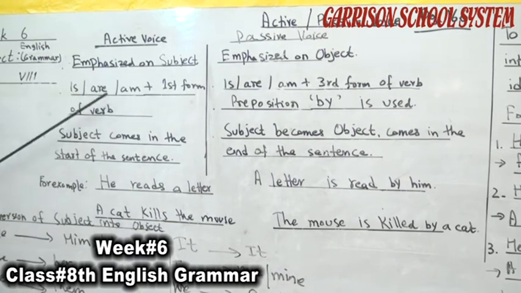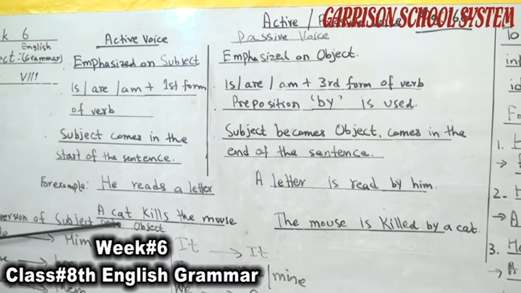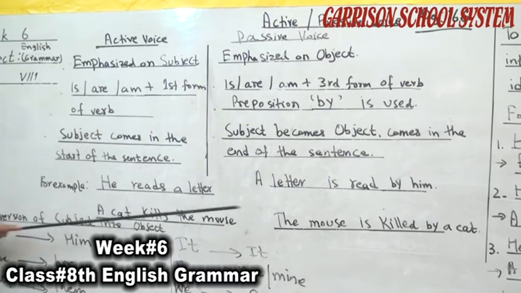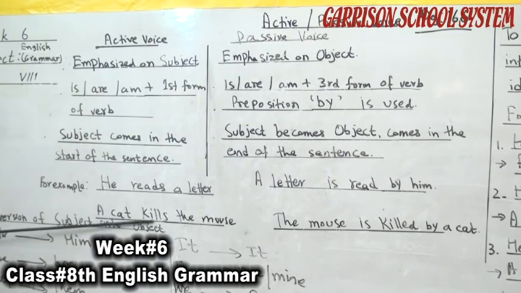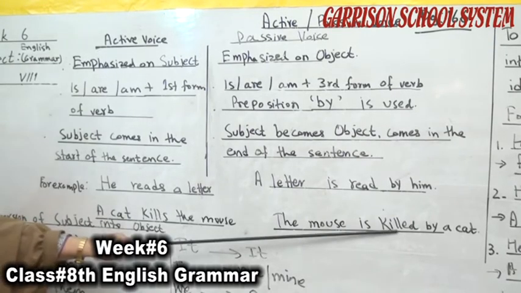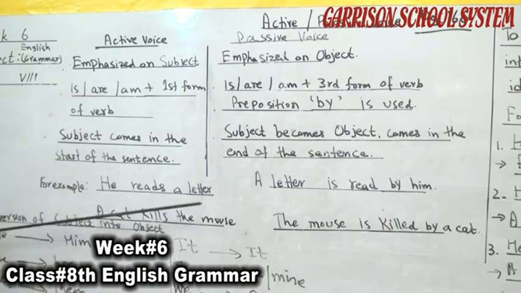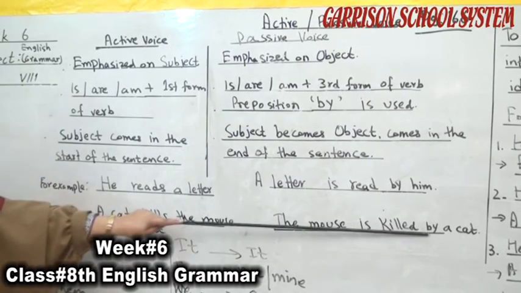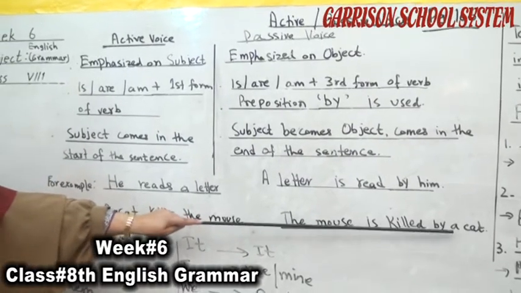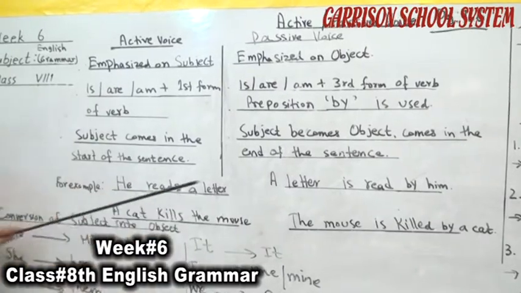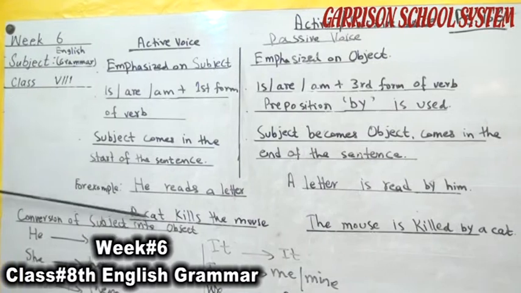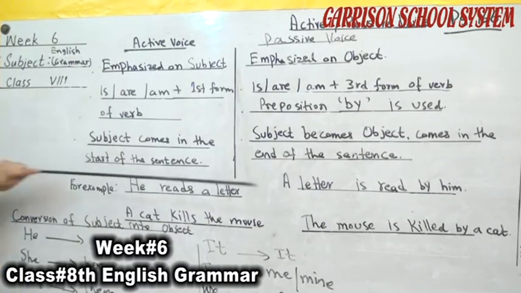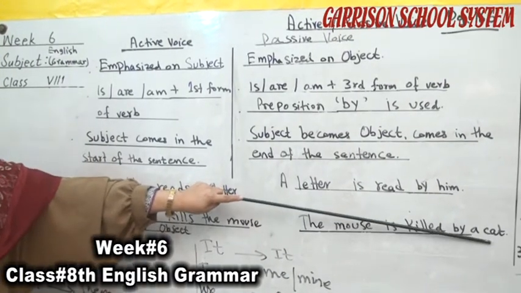helping verb is, because the mouse is singular. The mouse is, then killed. The first form of the verb becomes the third form of the verb, killed. The mouse is killed, we use the preposition by and then the object of the sentence, which is the subject of the active voice, but in passive voice that subject changes into the object of the passive voice.